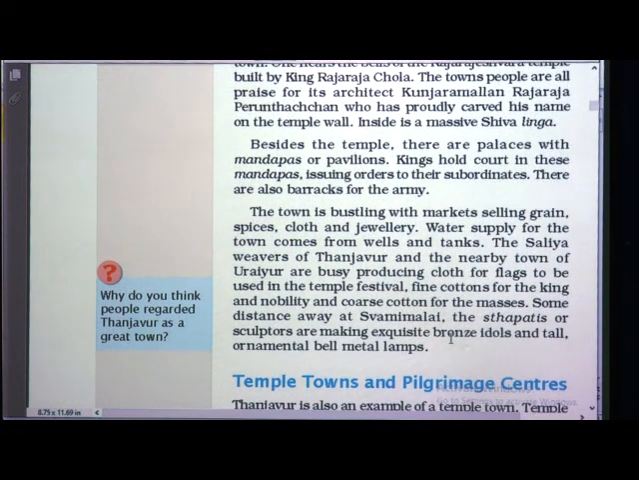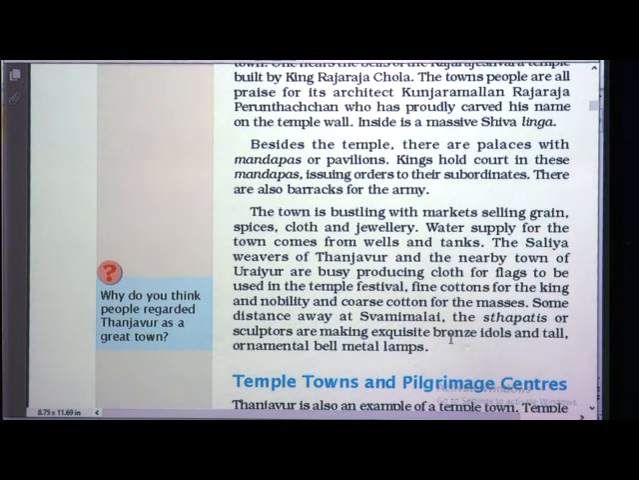The town is bustling with markets selling grain, spices, cloth and jewelry. So here the town is bustling, it is always crowded, busy with markets. What are they selling? Grains, spices, cloth and jewelry. Water supply for the town comes from wells and tanks. So, from where is the water supplied? It is supplied from wells and tanks.